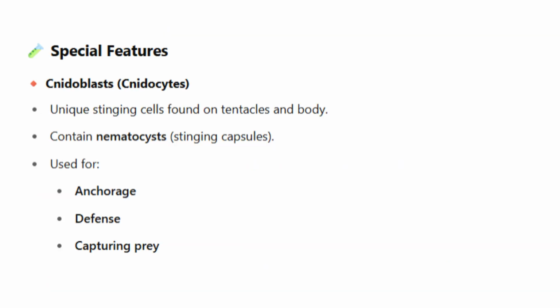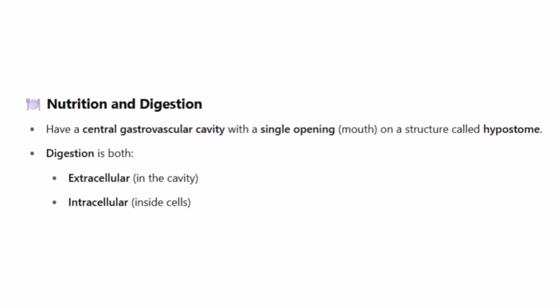Special features: cnidoblasts, cnidocytes, unique stinging cells found on tentacles and body. They contain nematocysts, stinging capsules, used for anchorage, defense, capturing prey. They have a central gastrovascular cavity with a single opening, the mouth, on a structure called the hypostome. Digestion is both extracellular, in the cavity, and intracellular, inside cells.